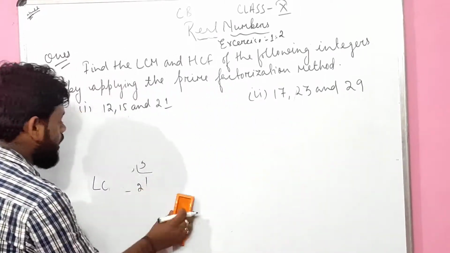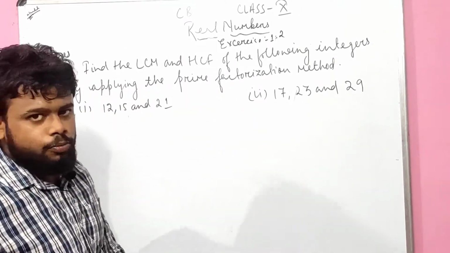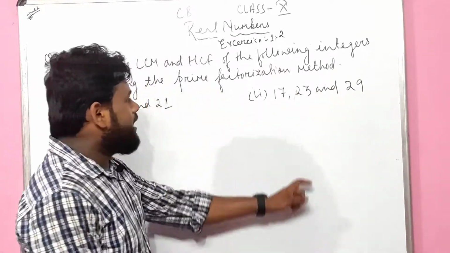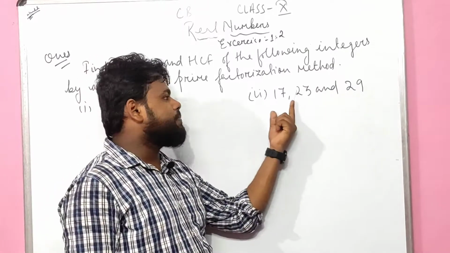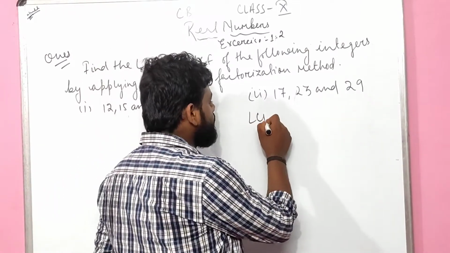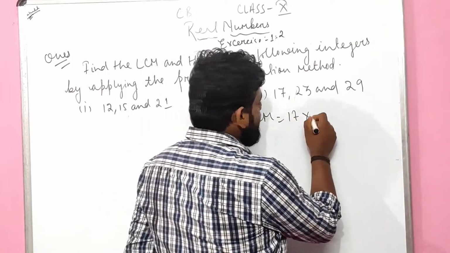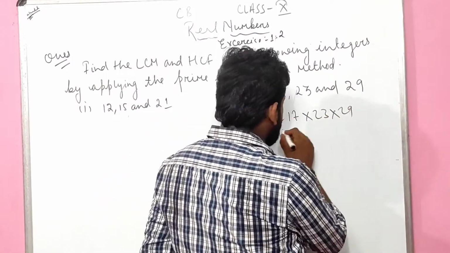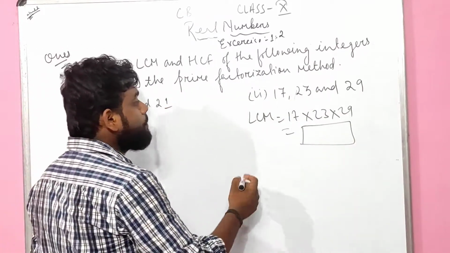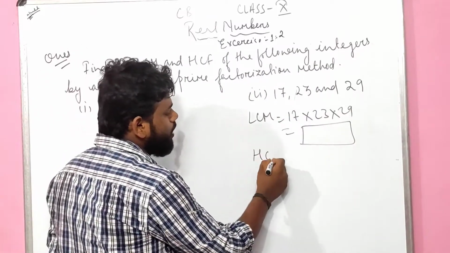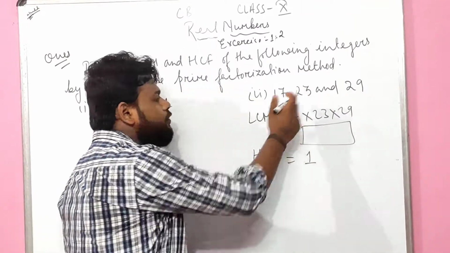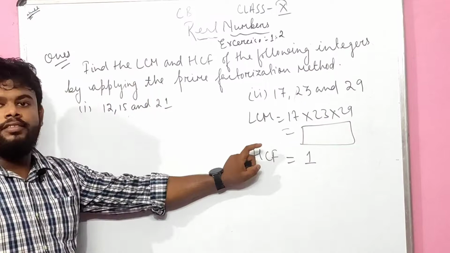If there is a bit 3 question, you have to do it on your own. What is there in the bit 2? 17, 23, 29. Everything is a prime number. 17 is prime, 23 is prime, 29 is prime. Therefore the LCM would be 17 times 23 times 29. That will be the LCM. The HCF would be 1, because you will get only 1 as the common factor. Is it clear?